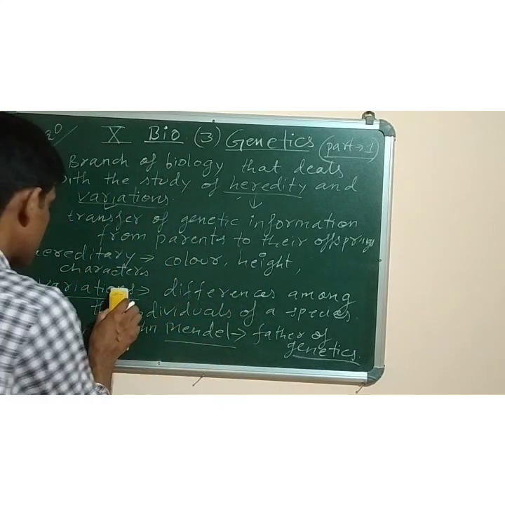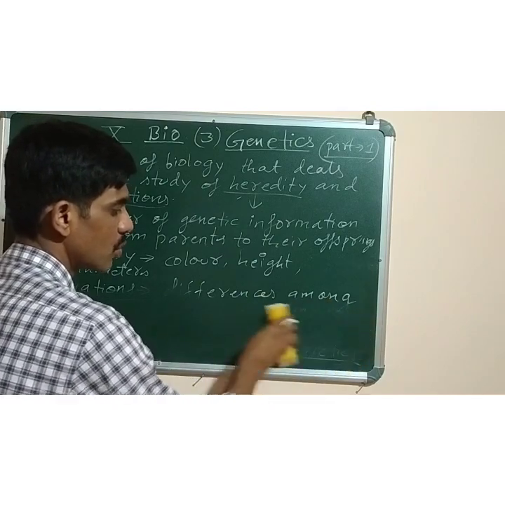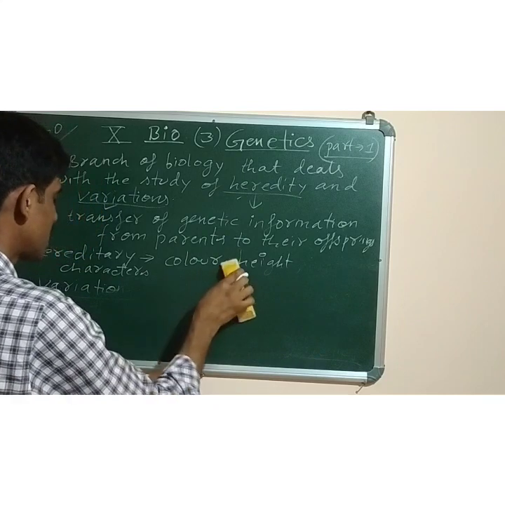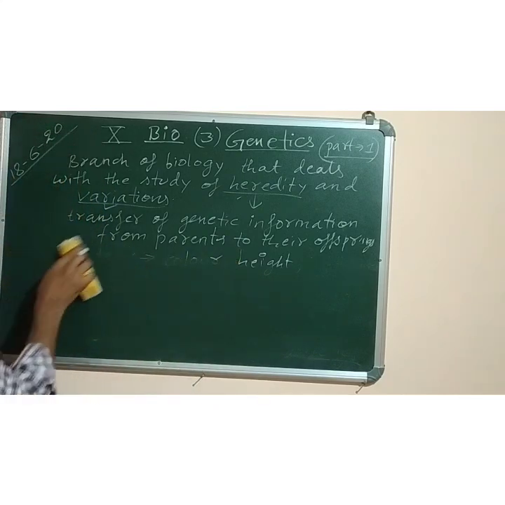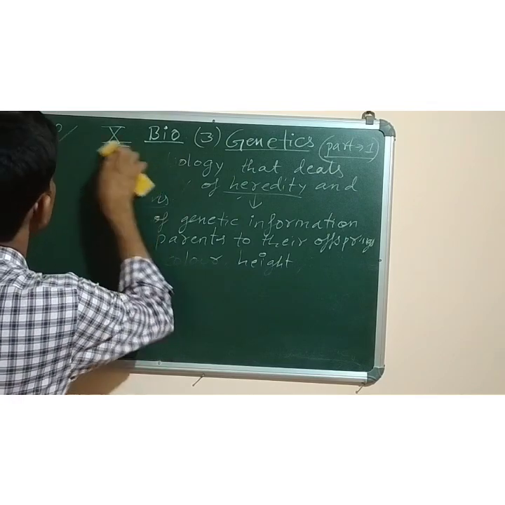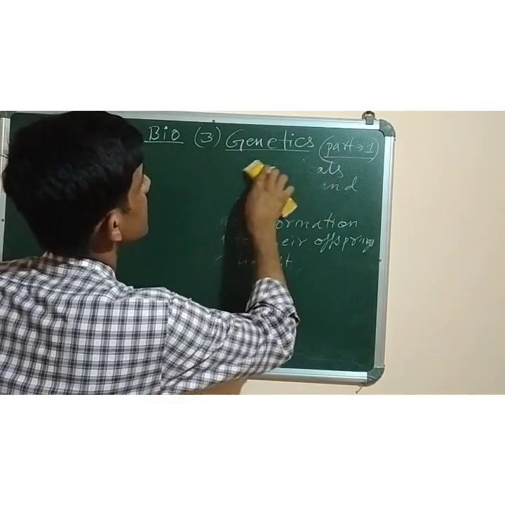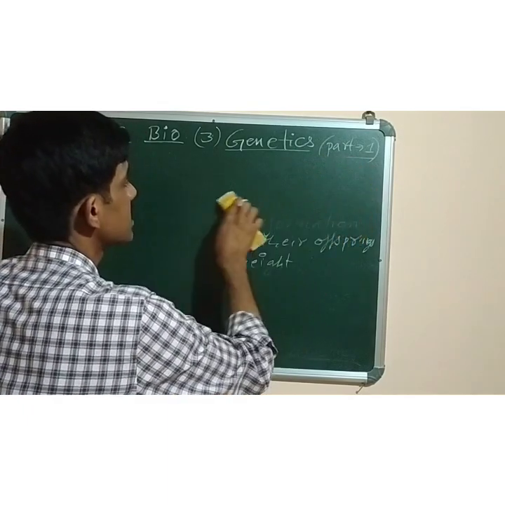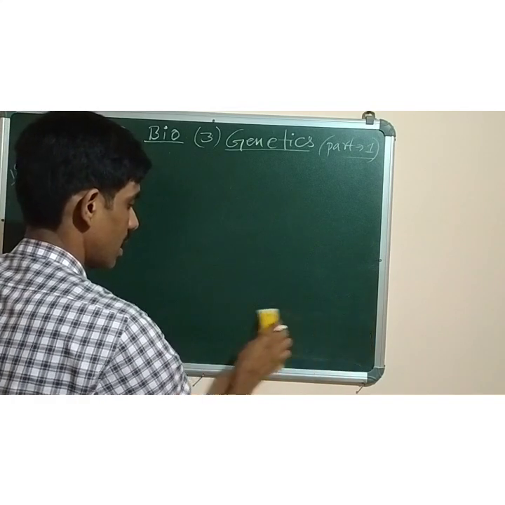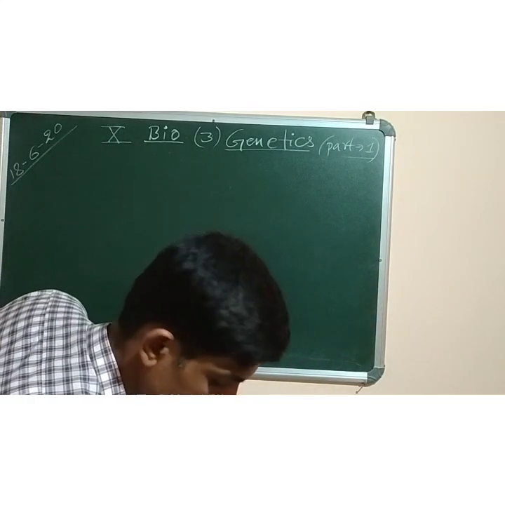Now we'll study about Mendel first. Who was that person Mendel? What had he done, or what was his contribution in genetics? And who were the other scientists that helped in the development of genetics? Today genetics is a modern branch of science in which we study different types of characters and their transmission from the parents to their children.